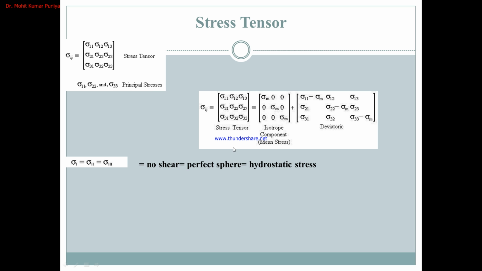If we take the mean stress, we can represent it by a matrix like that. The deviatoric stress can be represented by the stress tensor minus the mean stress. If sigma 1 is equal to sigma 2 and sigma 3, that means the ellipsoid is a perfect sphere, there is no shear, and that is the hydrostatic stress.